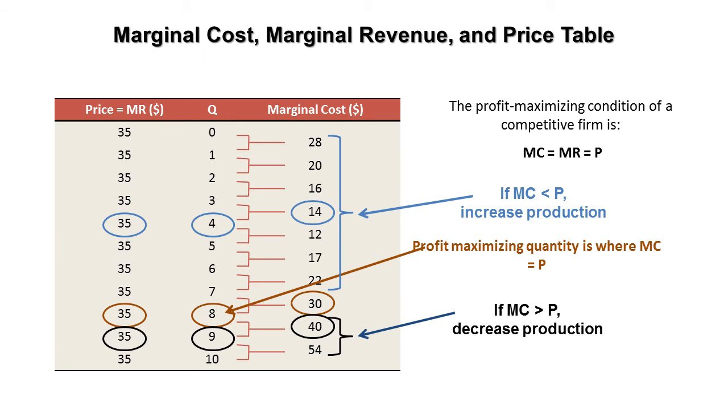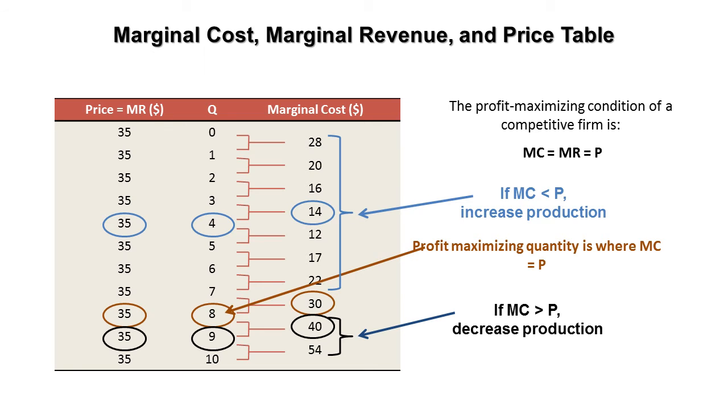In a perfectly competitive market, price is always equal to marginal revenue. That means if you are going to maximize profit in this market structure, you have to equalize marginal cost, marginal revenue and the price.